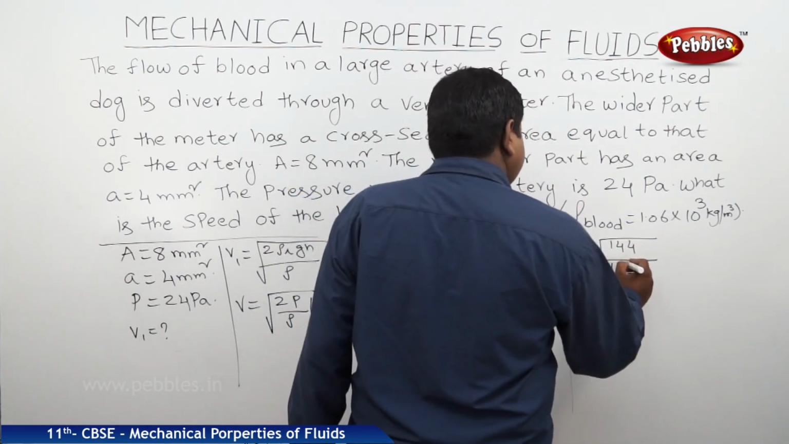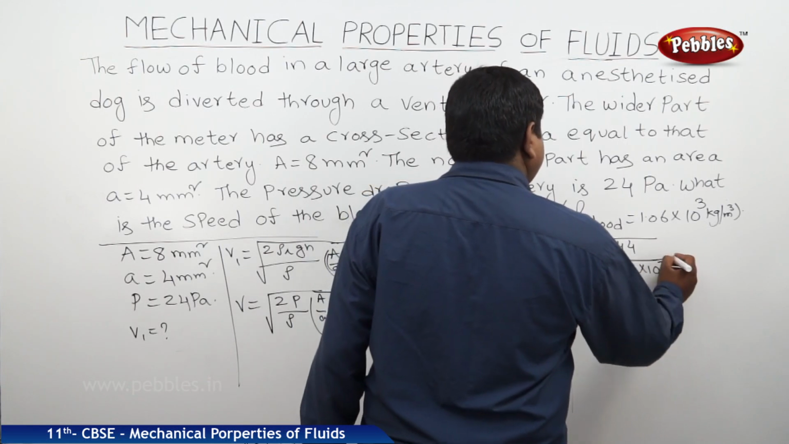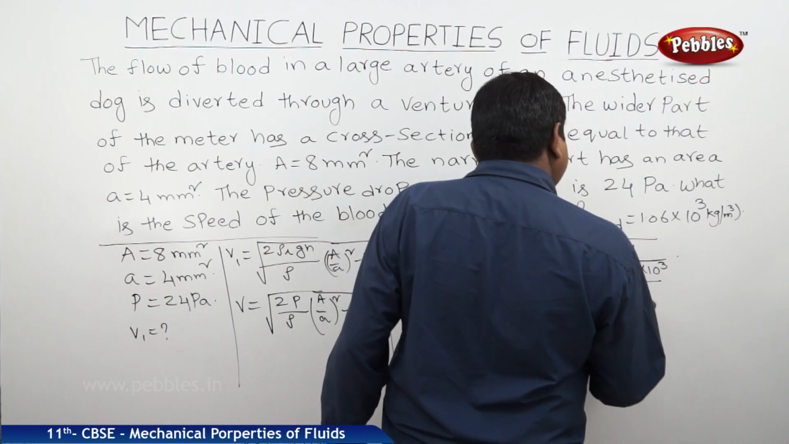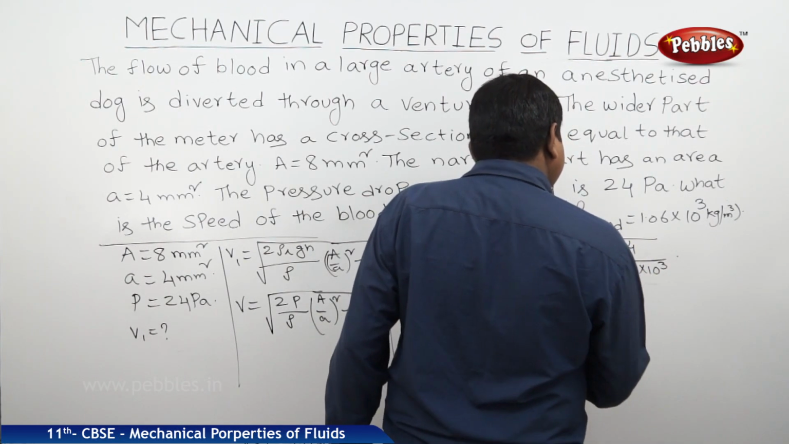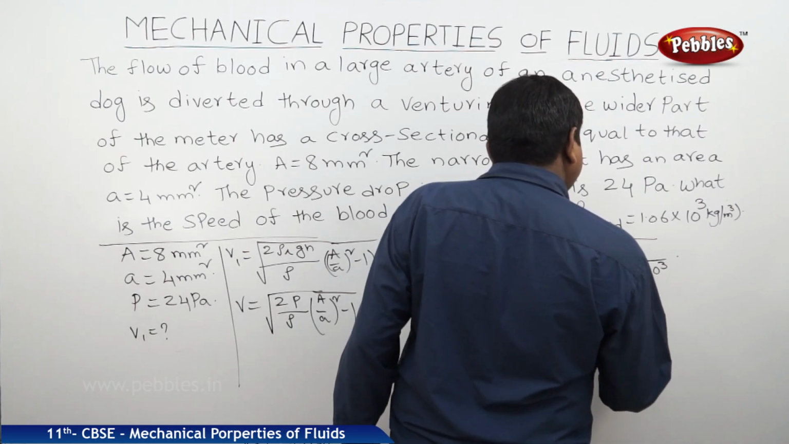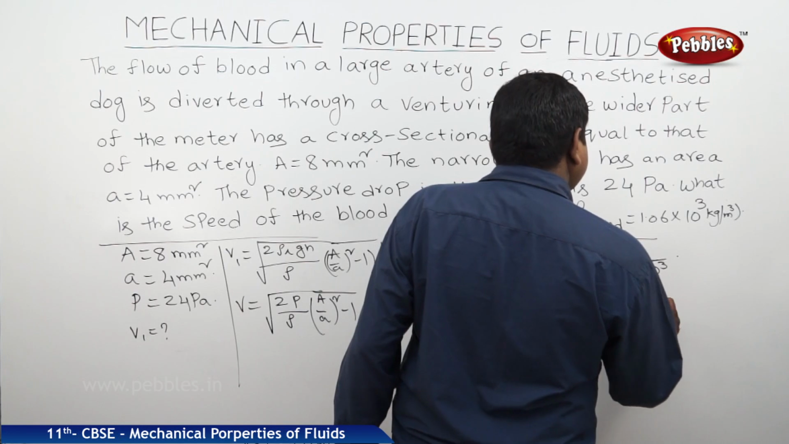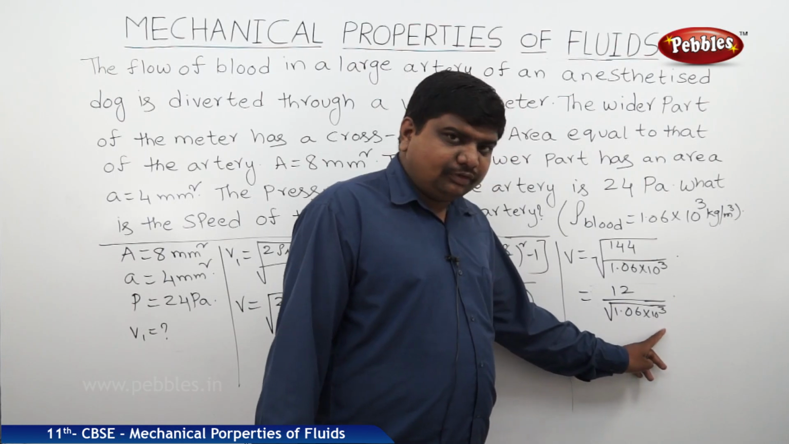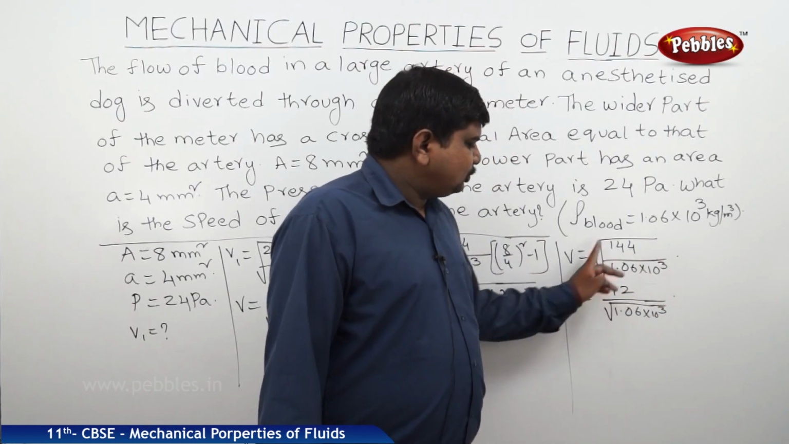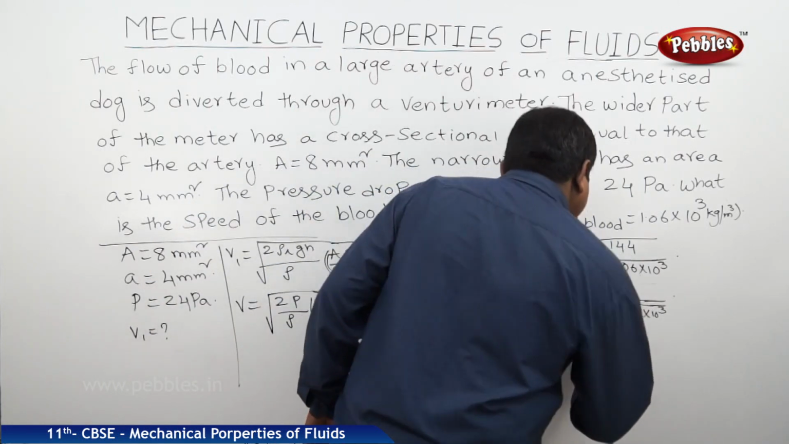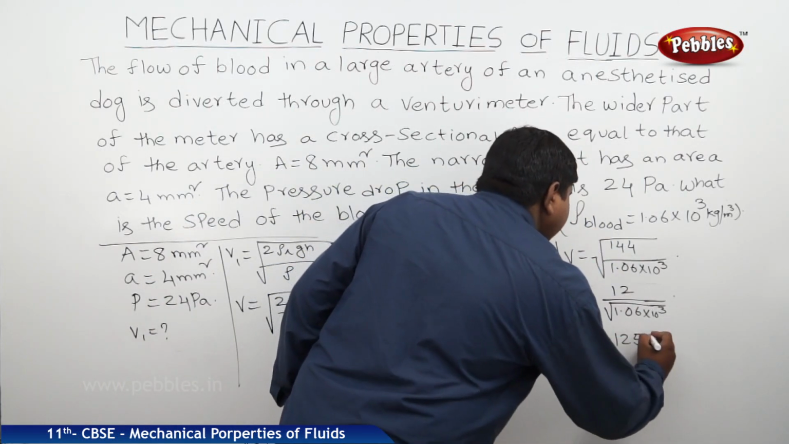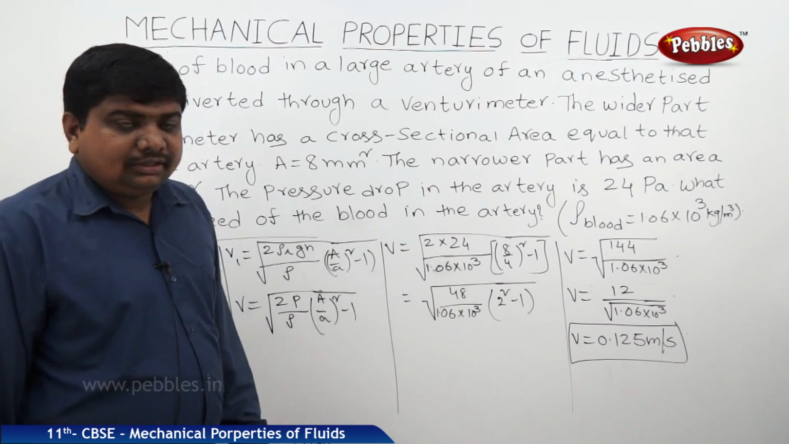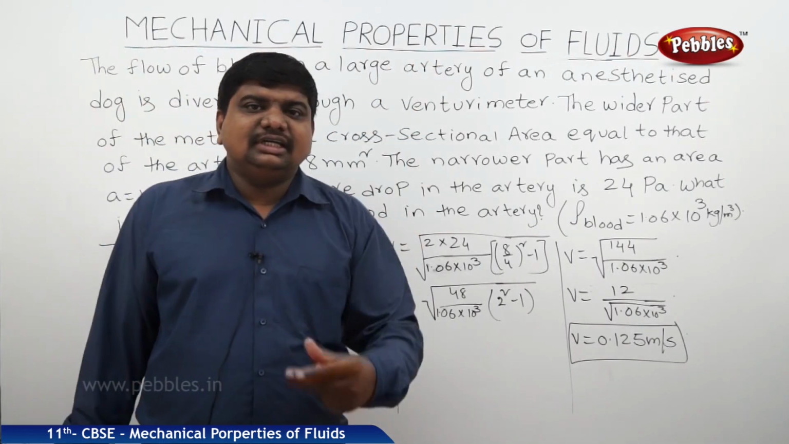By 1.06 into 10 to the power of 3. So now this is 12 by square root of 1.06 into 10 cube. This is 0.106 into 10 to the power of 4, that is nothing but 10 square under the root. So if we calculate the whole thing, we will get 0.125 meters per second. So this is the velocity of the blood which is flowing through the anesthetized artery of the dog.